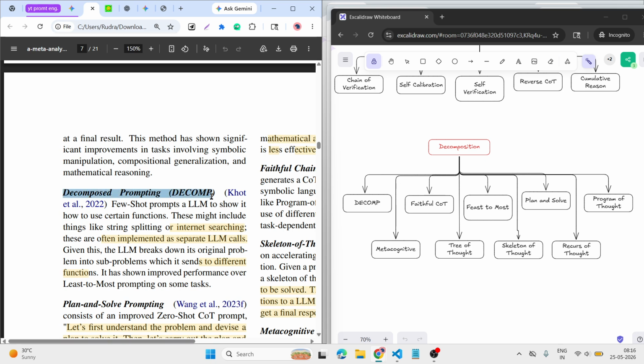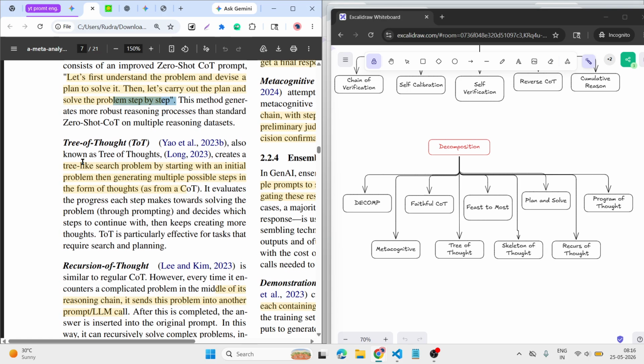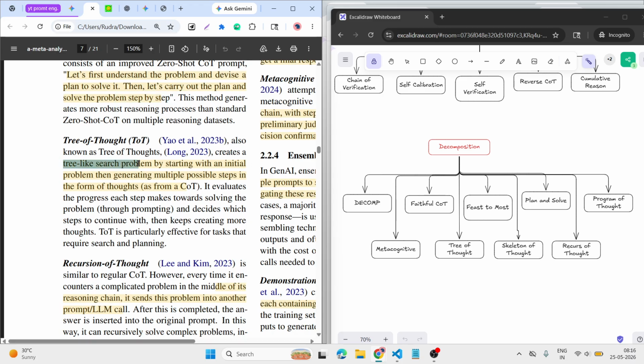Then decomposed prompting. Here, internet searching will help. It searches from the internet, then gives the output in a compressed format. Most of these outputs are given by Perplexity. Plan and solve: let's first understand the problem and then solve step by step. Tree of thought: like a tree, starting with the initial problem and generating multiple possible steps. After creating multiple possibilities, it then gives the output.